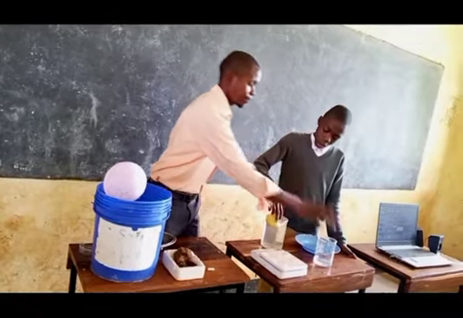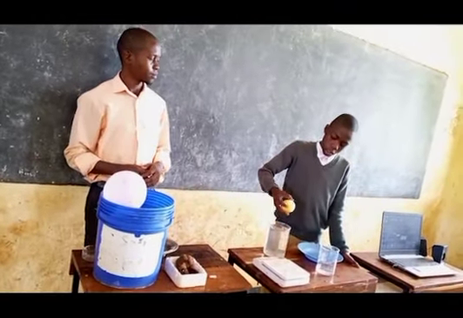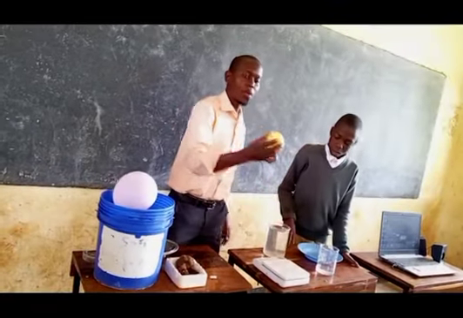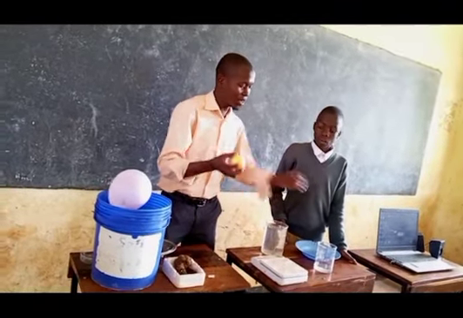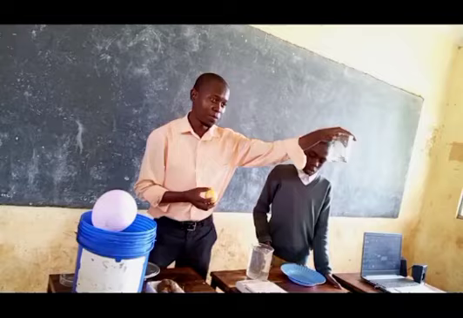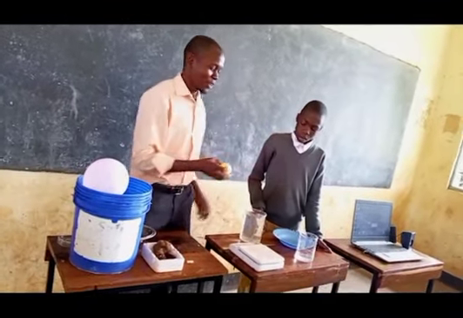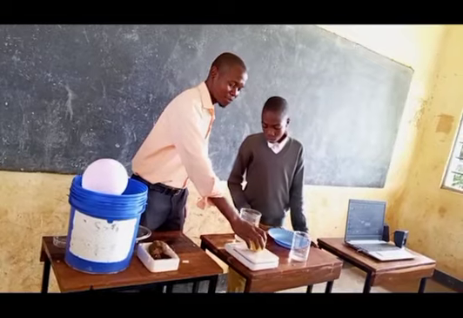Then I will measure this floating object. Another thing is to measure the weight of this floating object that causes this water displacement. Okay, so we are going to measure this now.